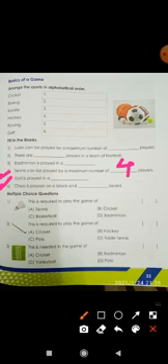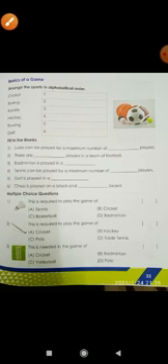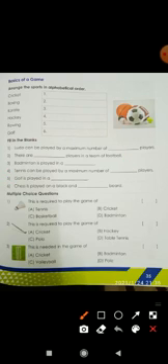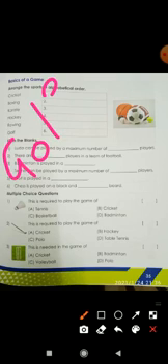Golf. Golf is played in a golf course. Where is it played? Golf course. Golf is played in a golf course.